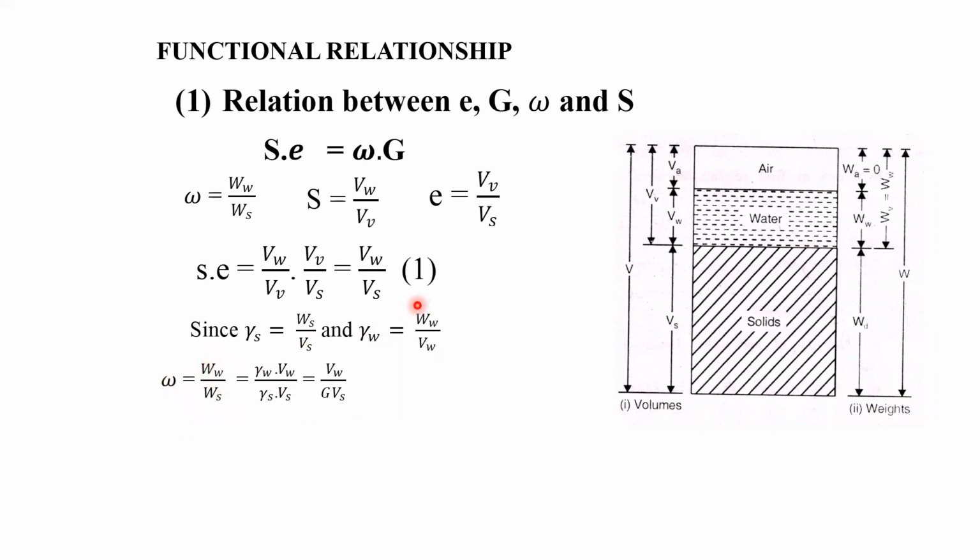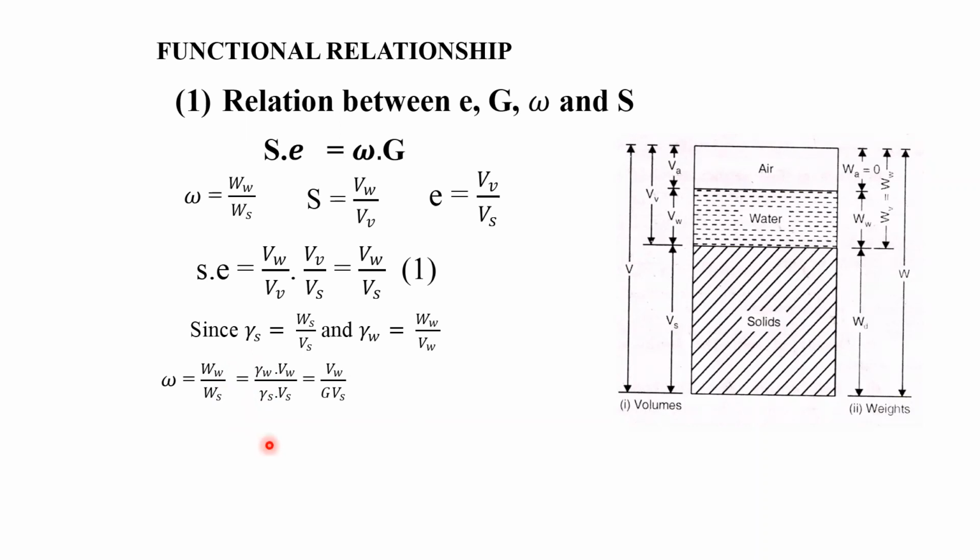So from this equation, we can write weight of water is equal to gamma w into Vw. Similarly, weight of solid we can write as gamma s into Vs. That means it will be equal to Vw by Vs into G.